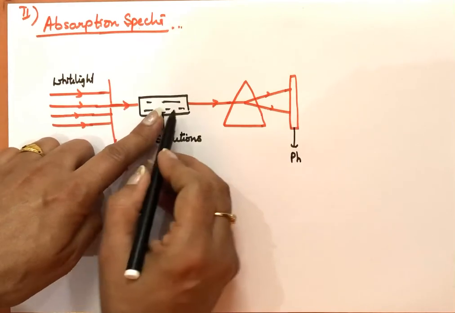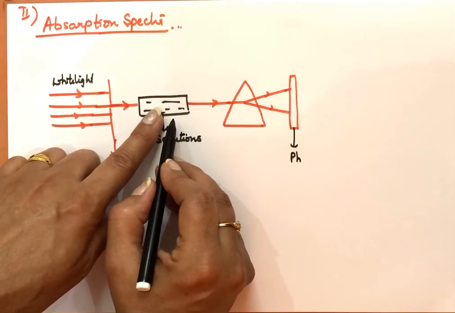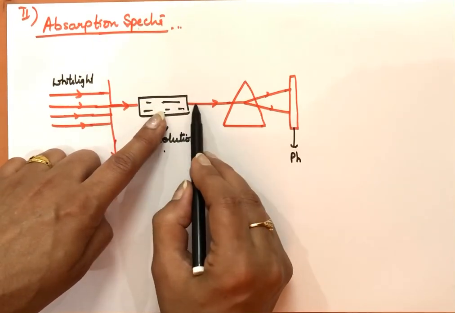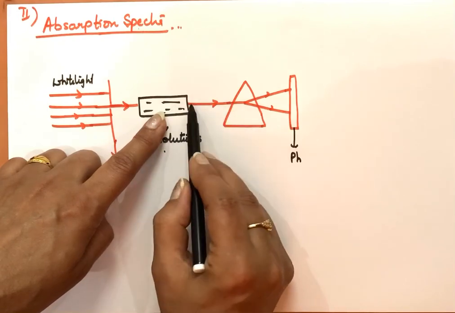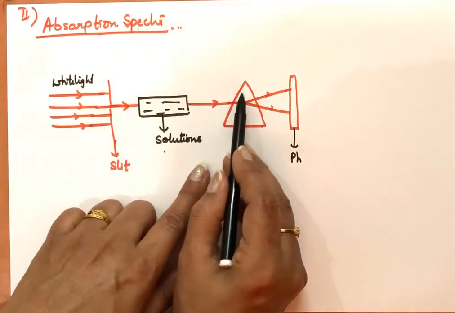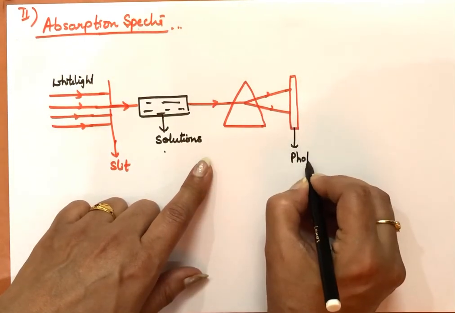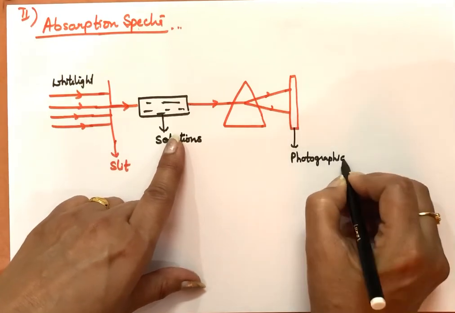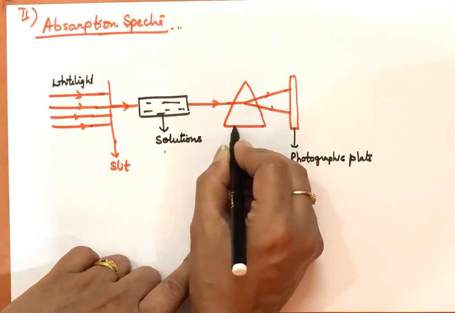So this substance will absorb some of the radiations from the white light. White light has all the 7 colors, but some of these radiations are absorbed by this substance, and then the rest of the radiations are passed through a prism, and then taken on a photographic plate. Because here some radiations are absorbed, the spectrum obtained here is known as absorption spectra.